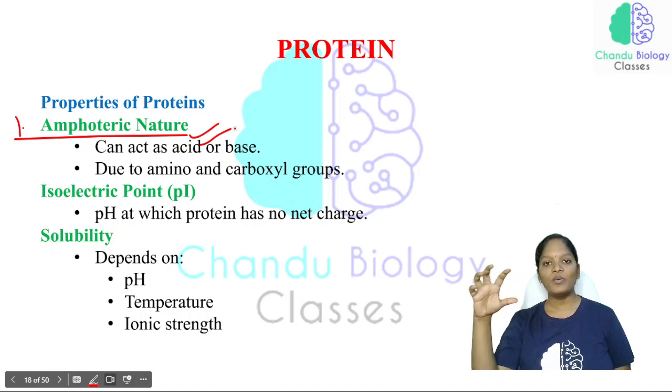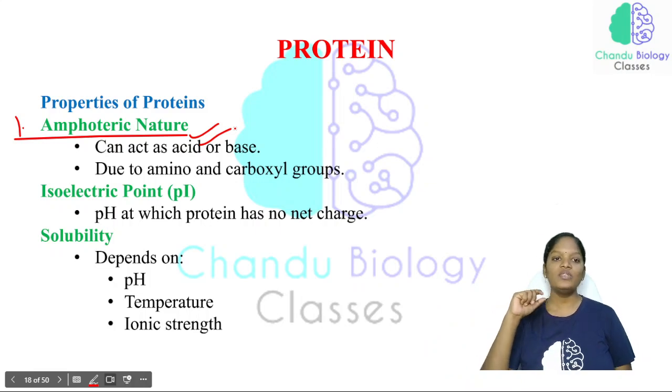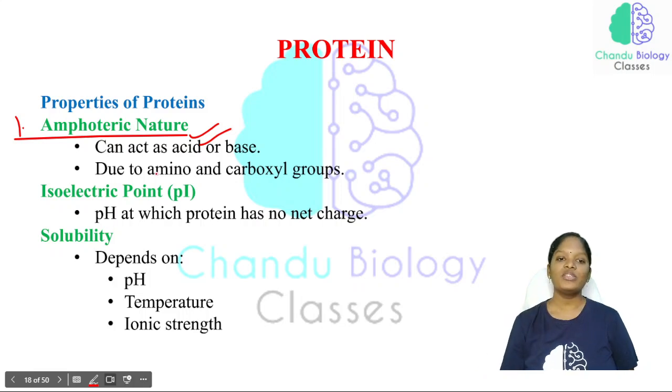If it donates a proton it acts as an acid, and if it accepts a proton it acts as a base. So this amino acid can act as both acid and base. That's why we say protein is amphoteric in nature, due to the presence of amino and carboxylic groups. Very, very important.